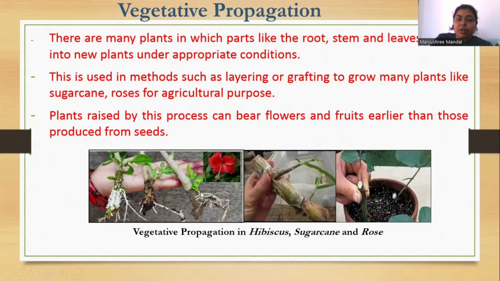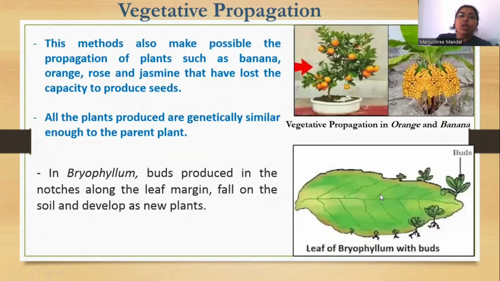Here, I'm giving the idea of vegetative propagation in hibiscus. This is sugarcane and this is rose. Now, what is the utility of vegetative propagation? It is very important that all the plants produced by vegetative propagation are genetically similar to the parent plant. So they don't have any kind of mixing with other genes or other variety.